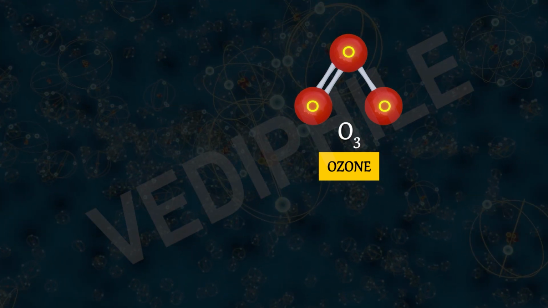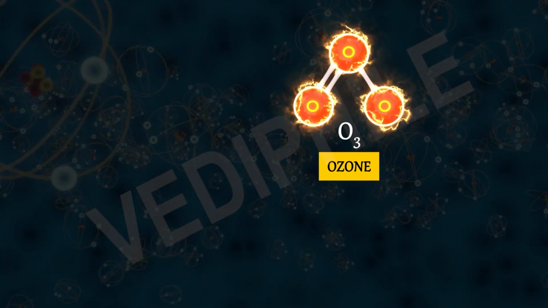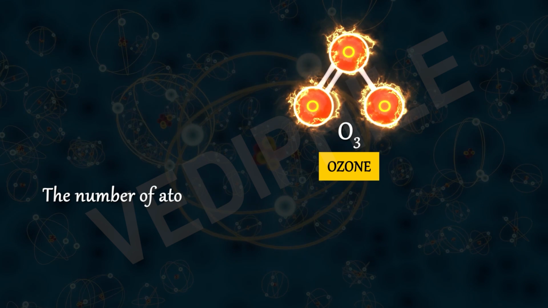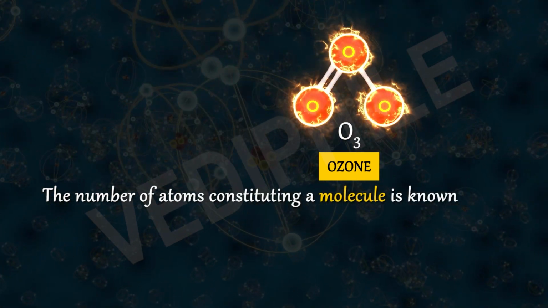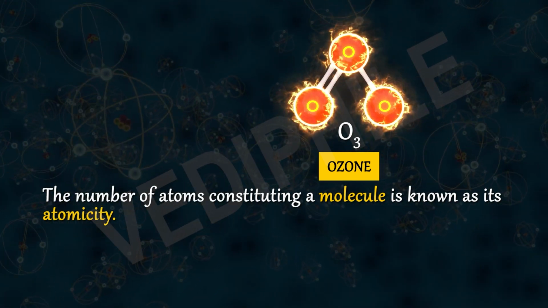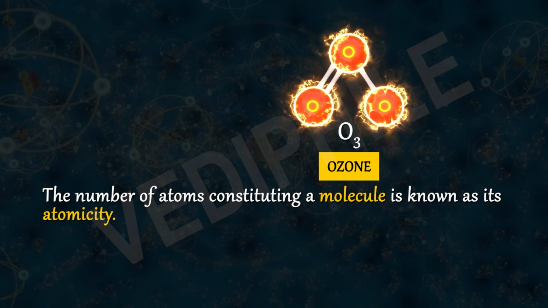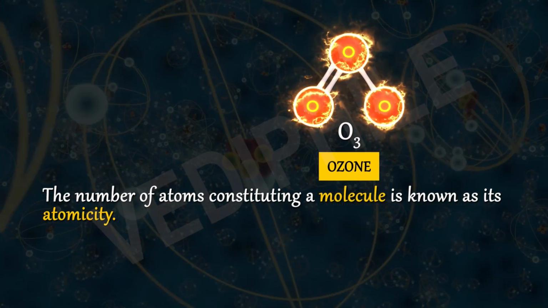So ozone molecule has three oxygen atoms. The number of atoms constituting a molecule is known as its atomicity. So what is the number of this atomicity? It can be 1, 2, 3, 4, 5, anything.